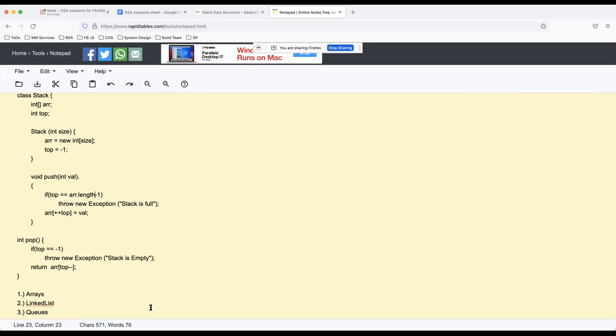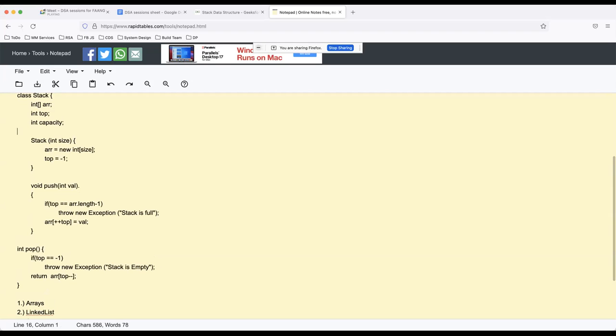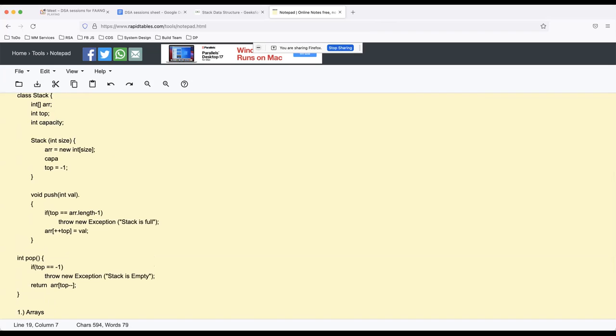Here you can say array dot length, or you can say size. You can have a capacity also. If you don't want to use array dot length, you can just use a capacity, and set capacity equal to size. So this is the max capacity of the stack.